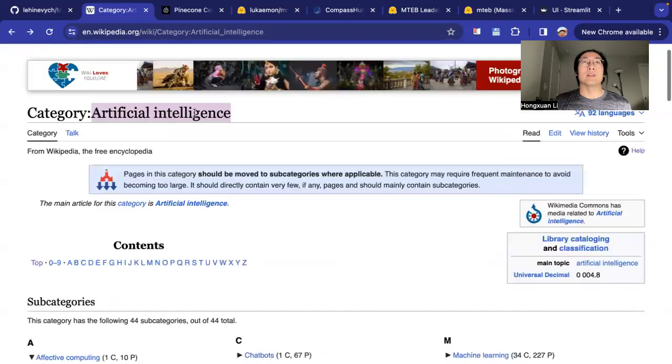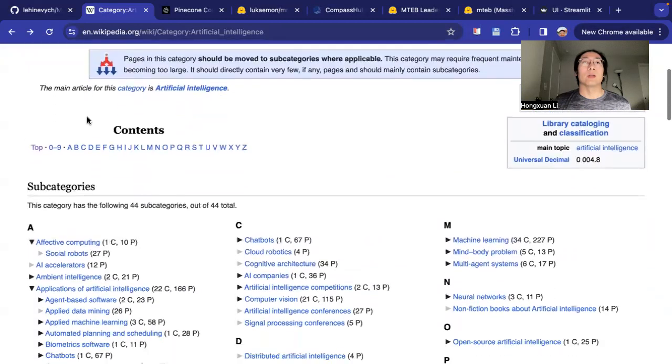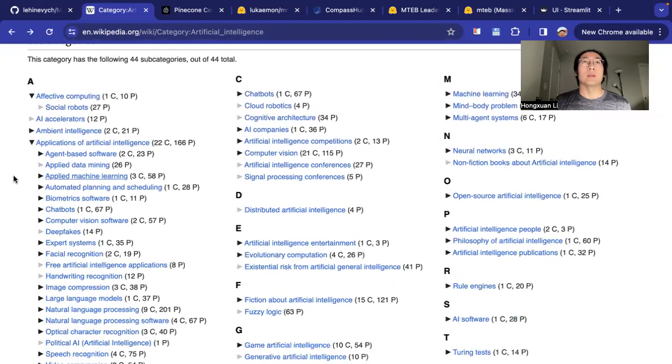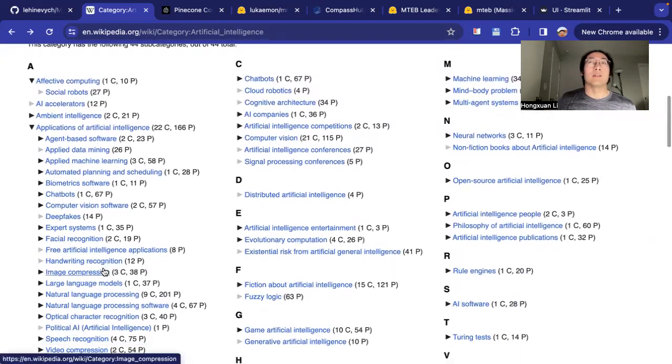This is like a super category, and there are some subcategories under the categories. So it's like a file tree. I iterate all the pages and extract all the super categories and the subcategories.